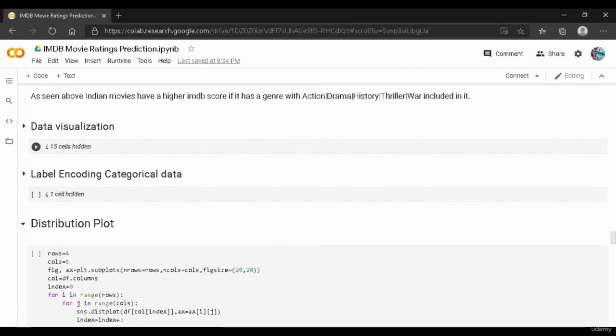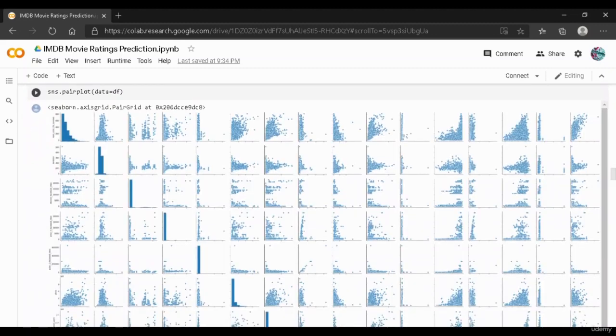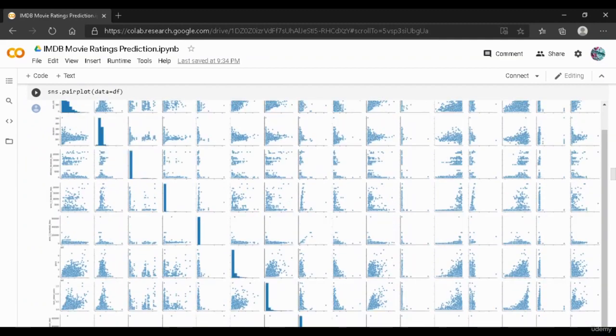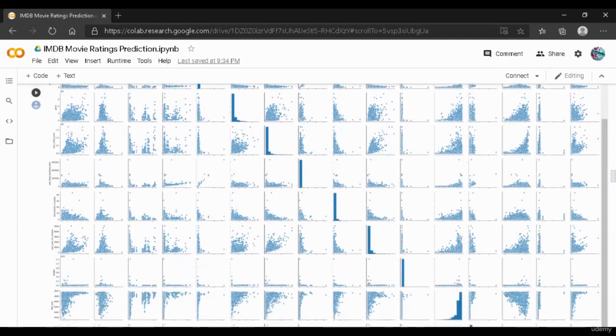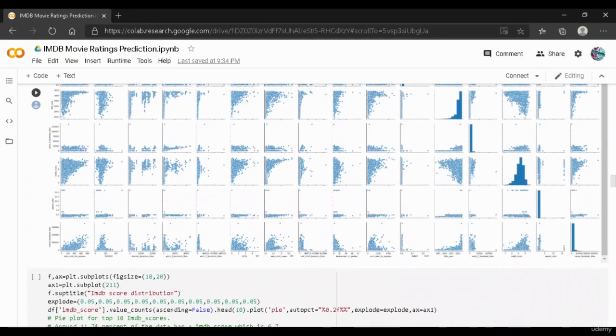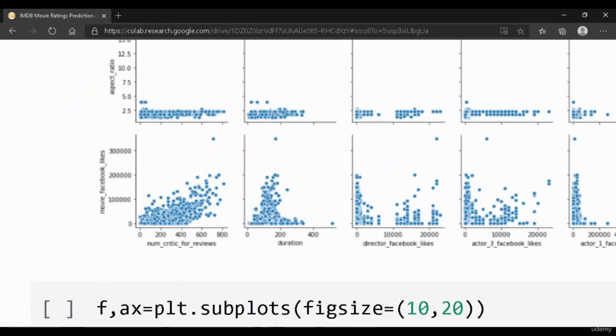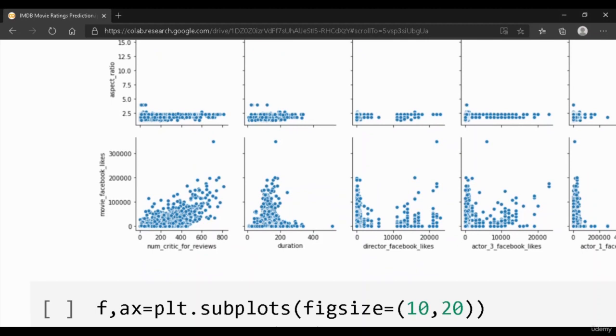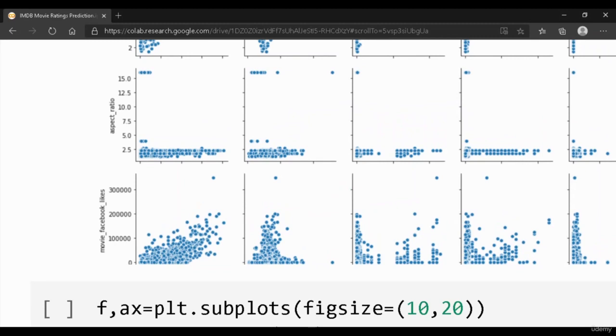Now let us go ahead and visualize our data. So over here we have used a pair plot. The pair plot will show us all these scatter plots of our data, and the x-axis is mentioned at the bottom of the plot. And as you can see here, this is the number of critic reviews on the x-axis, and on the y-axis we have the movie Facebook likes. And when it comes to these plots, again the x-axis over here is going to be the same, which is nothing but the number of critic reviews, and on the y-axis we have the aspect ratio.